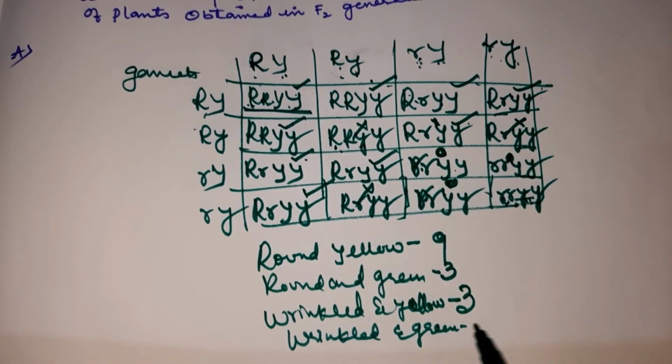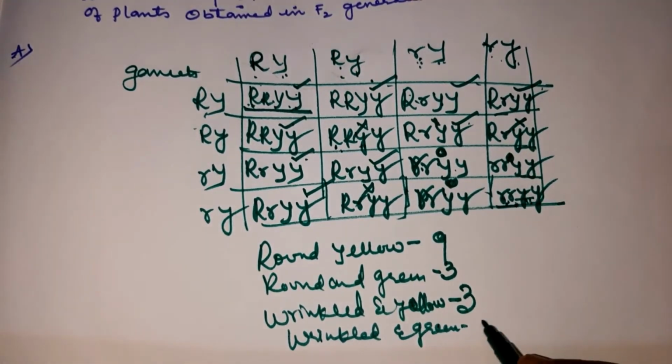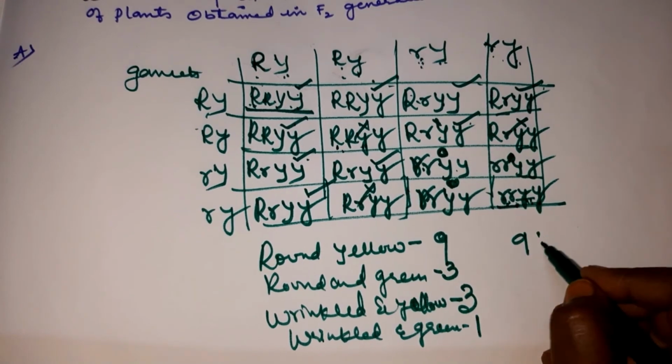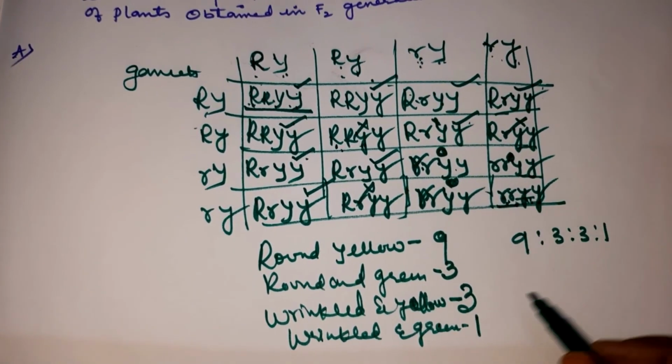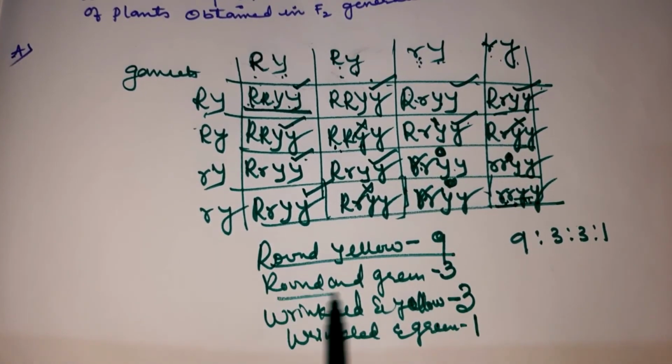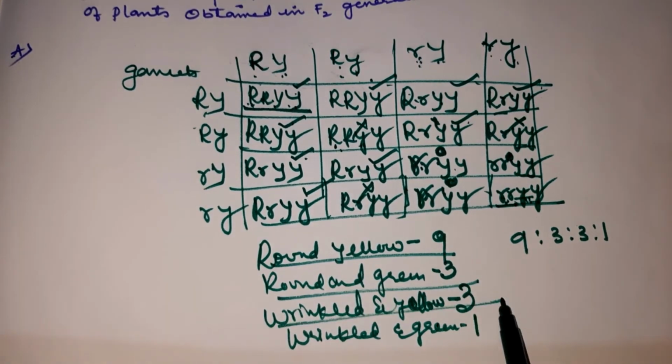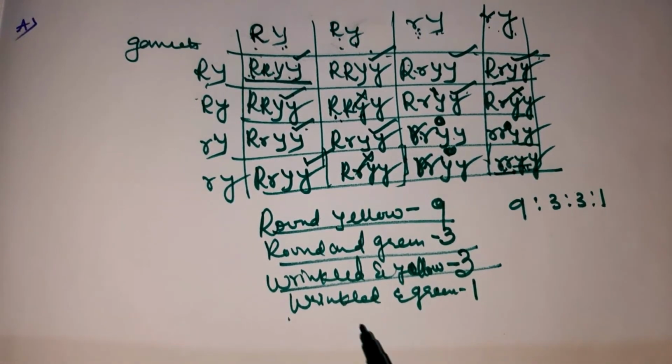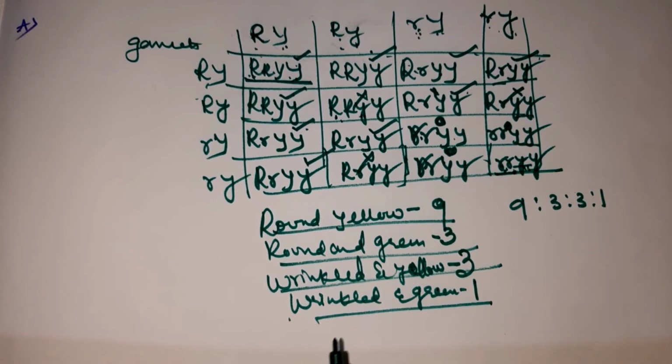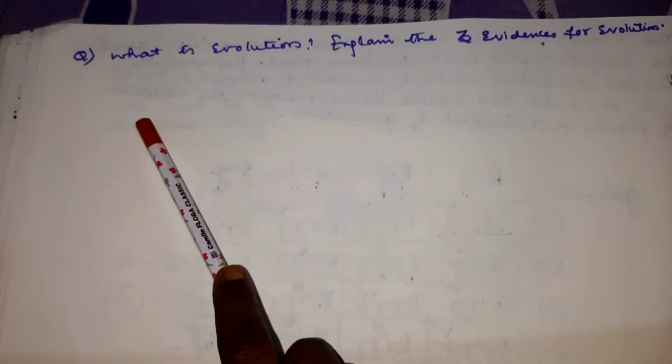So what is the ratio, children? The ratio is 9:3:3:1. So 9 parts are round and yellow, 3 parts are round and green, 3 parts are wrinkled and yellow, and 1 part is wrinkled and green. So this is how you have to write the checkerboard and write the ratio also, children.